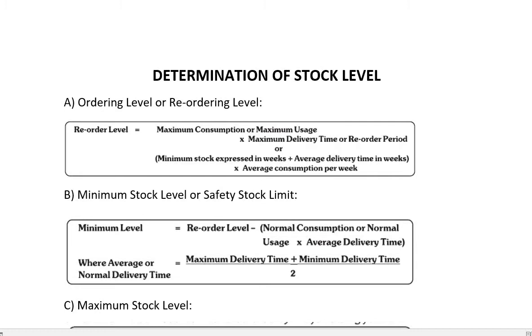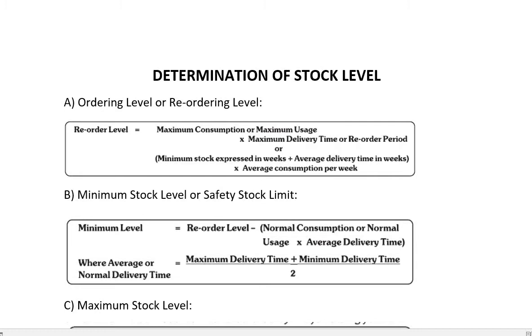The company should decide this point keeping in mind that till the order reaches the godown, the stock which is lying in the godown should not reach the minimum level. So that means this level should be somewhere between maximum and minimum level. So while keeping in mind the minimum level, reorder level should be decided.